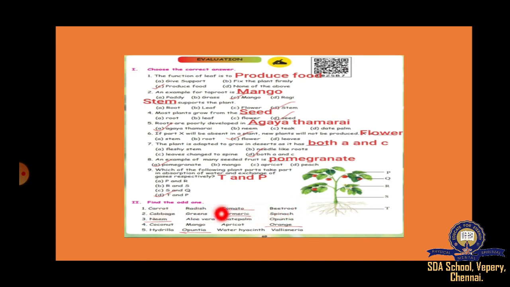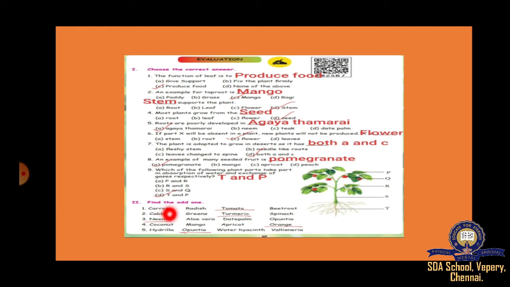Next, cabbage, greens, turmeric, spinach. So here cabbage, greens and spinach are leaves which we can eat. Turmeric is not leaf, it is root. Next, neem, aloe vera, date palm, opuntia. Aloe vera, date palm, opuntia is desert plants.